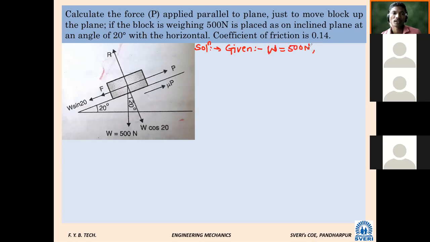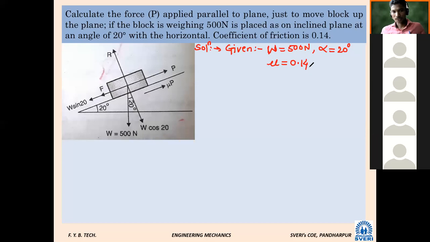Next, what is given again? Alpha, very good, 20. Whether the plane is horizontal or inclined? Inclined. So which angle is given? Angle of repose. How much is it? 20 degree. Again, what is given? Mu. What are we calling mu? Coefficient of friction.